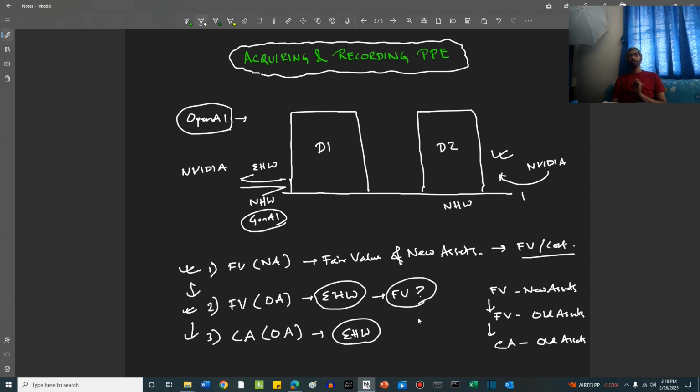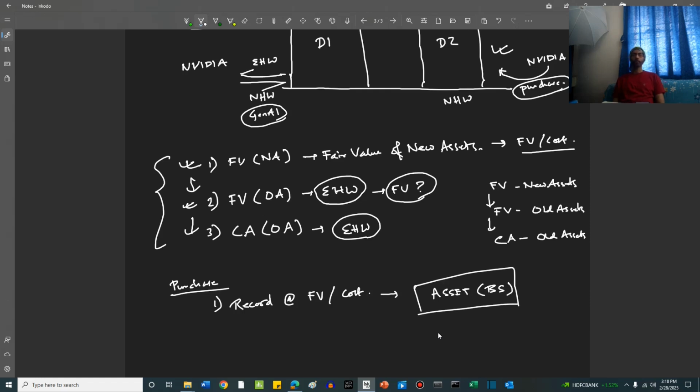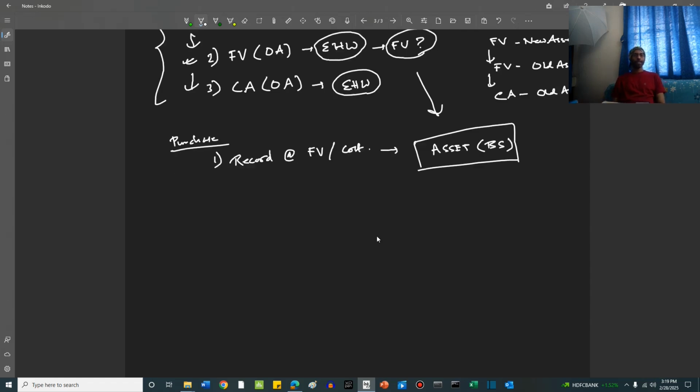There is no exchange. In this case, friends, the way is, in case of this purchase, the way is record at fair value or at cost. Both are same. And all these values, where you are recording, friends? Obviously, you are recording in the asset section of the balance sheet. This goes without saying that you are recording all this, including all this, in the asset section of the balance sheet. Right, friends?